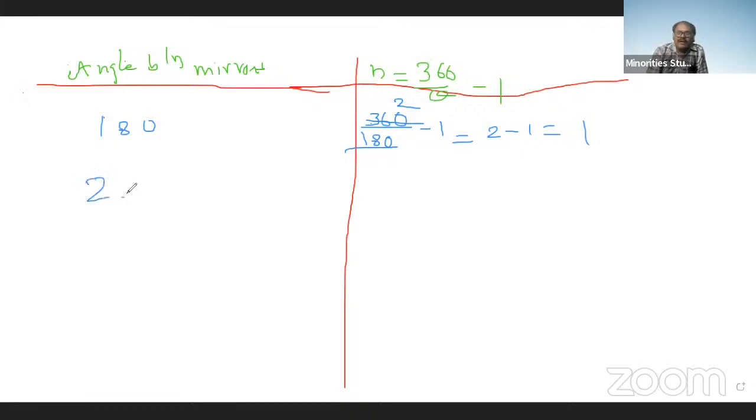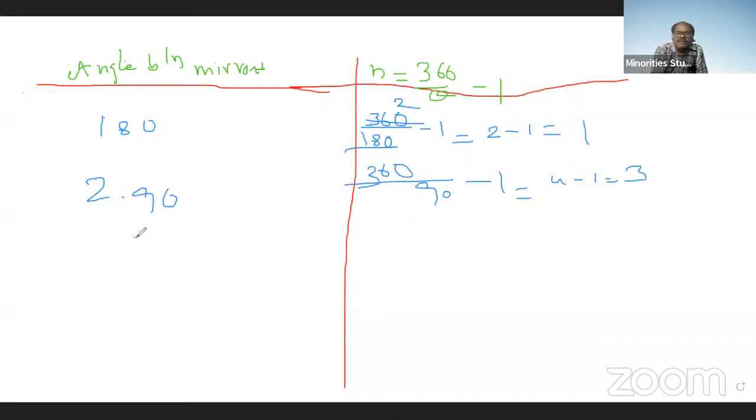The second case: if the angle is 90 degrees, how many images are formed? That is 360 by 90 minus 1. 360 divided by 90 is 4, and 4 minus 1 is 3 images are formed.